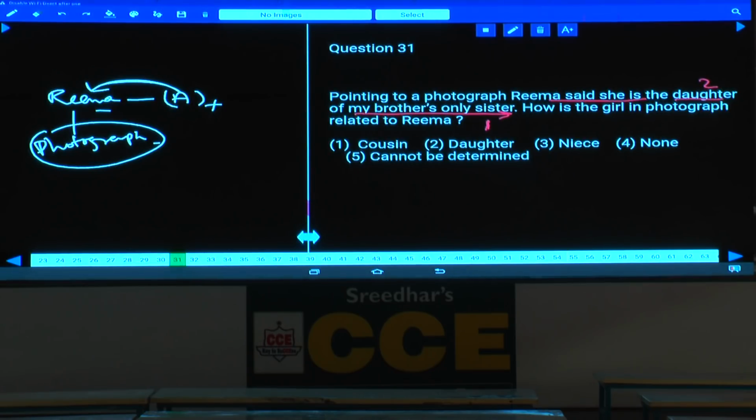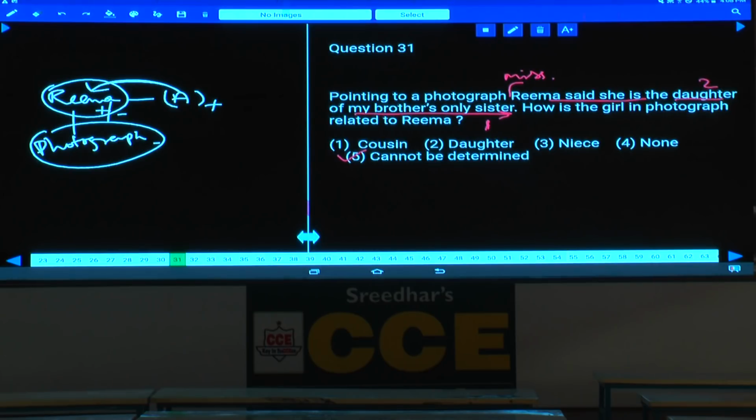Now, sir, here in general, now Rima is here. Whether Rima is a male or female, that is not clearly known, isn't it? As it is not clearly known here, this person could be male or female. Then what is your answer here? Then it is cannot be determined. If it is clearly given that pointing to Miss Rima or Mrs. Rima is given, then we can find as to daughter. Or else, as the gender of this person is not known, we cannot go with the name of a person. We cannot determine the gender of any person with this one.